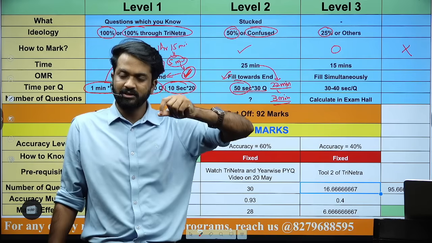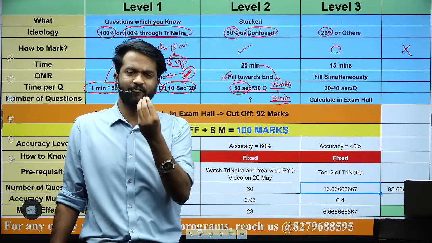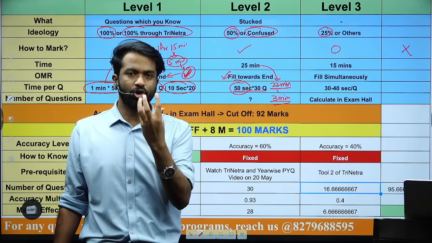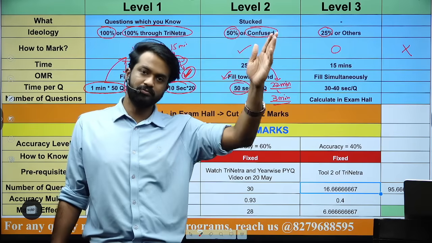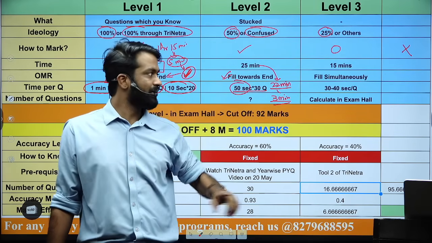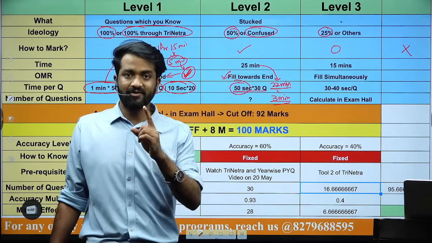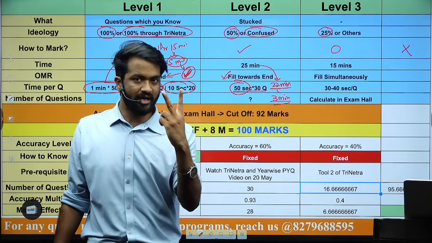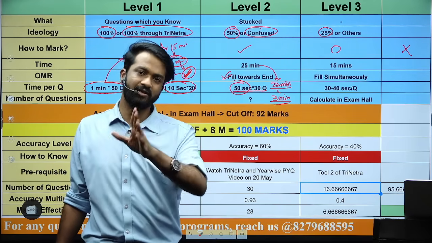Those who have not seen the Trinetra, just search on YouTube for Trinetra Sunyas, you will get a wonderful video. Watch that video. You will understand the logic of attempting the paper. So in Trinetra tool 2, in how many questions do you have to apply it? This you have to calculate in the exam hall. Otherwise, I've seen students either under attempting or over attempting. And I want you to be balanced when you are in the exam hall.